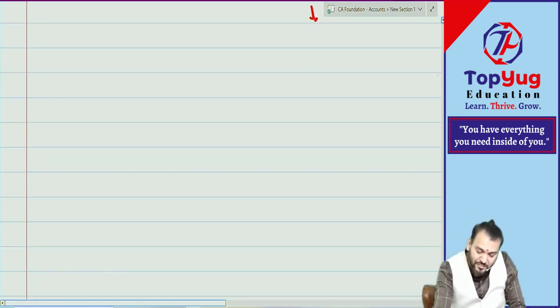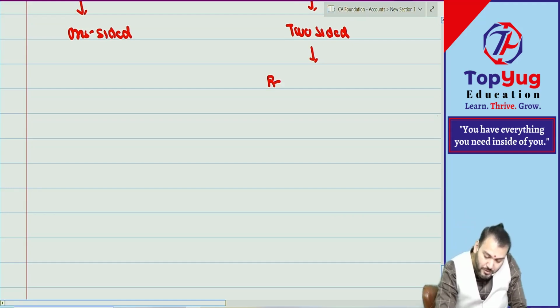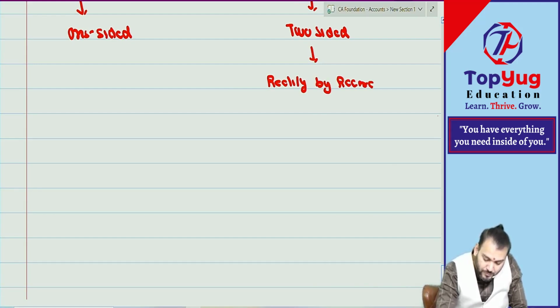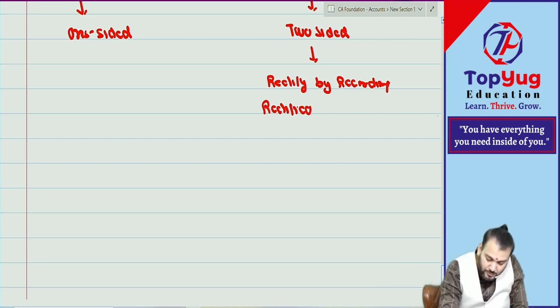So just write down: rectify by recording the rectification entry in journal proper.